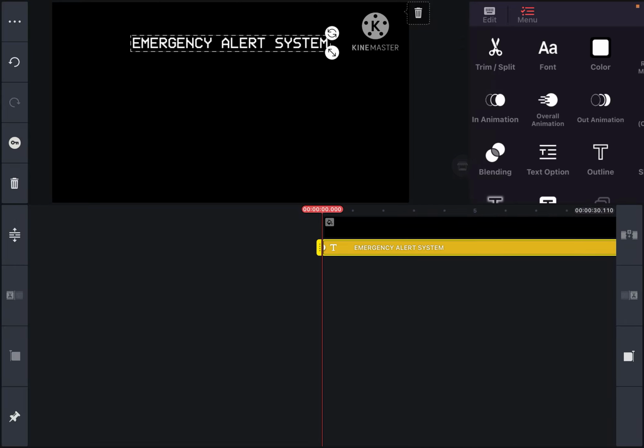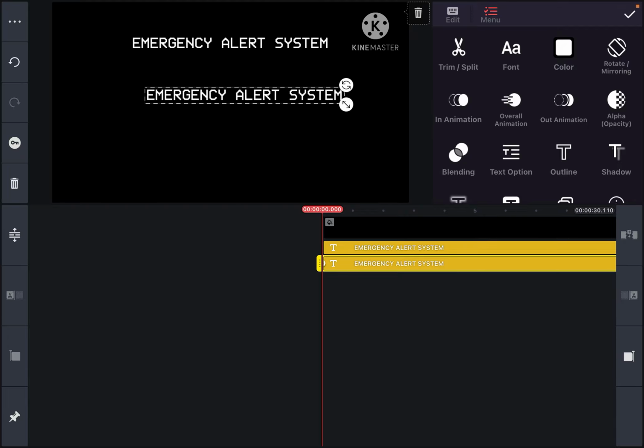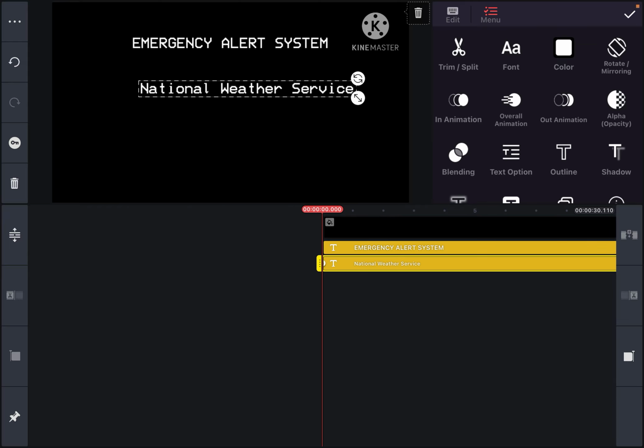Next, duplicate the text, and then edit it with the broadcast issuer you want. For mine, I'm going to do National Weather Service. Be sure to keep it as small as the same text when you duplicate it.